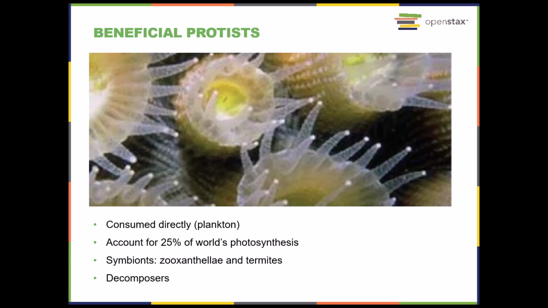You also see symbiotic relationships between termites and protists. Termites do not have the enzyme for breaking down cellulose, which is what wood is. They have these symbiotic organisms that live inside their guts that do that for them. And then, of course, a lot of protists are living in the soil, and they act as decomposers, returning dead and decaying organisms, releasing those nutrients back into the soil.